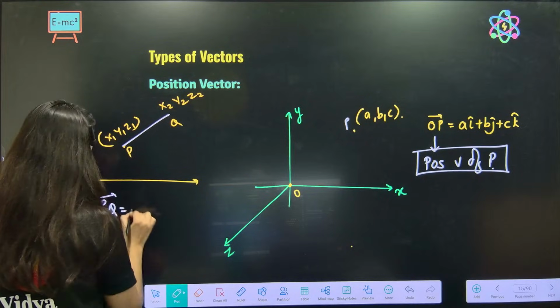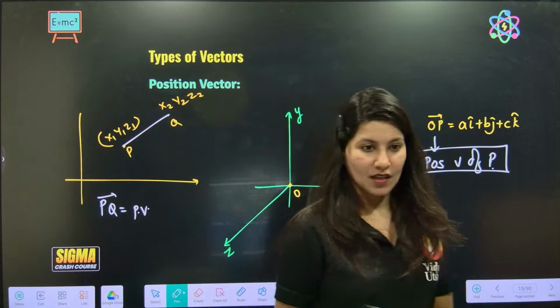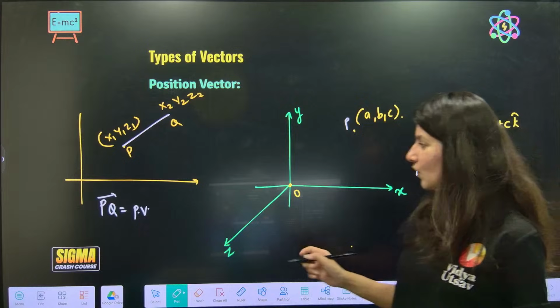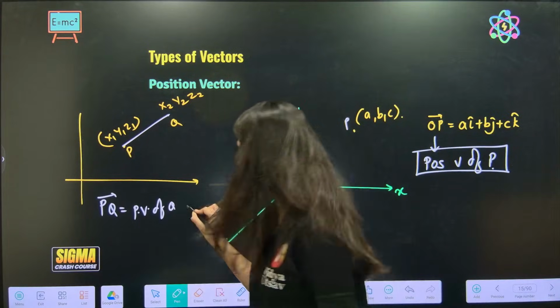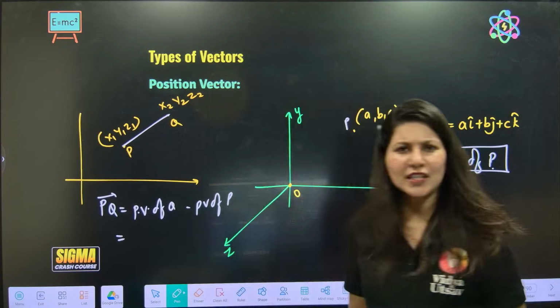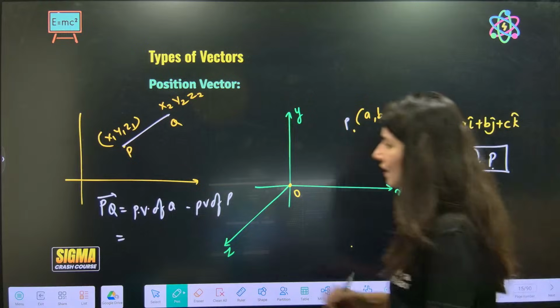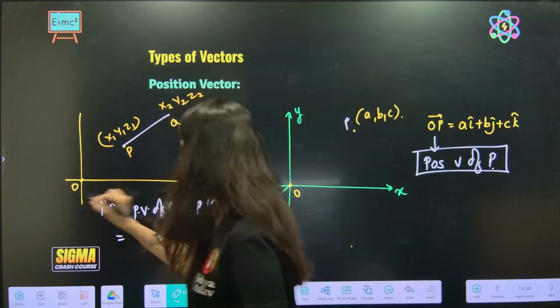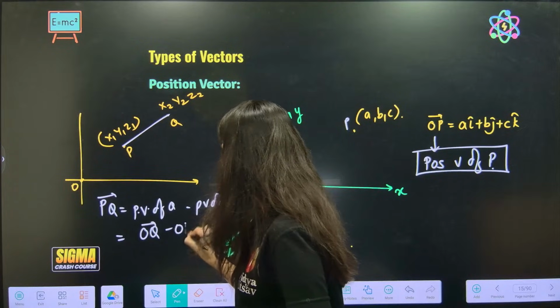So PQ vector is nothing but the position vector of Q minus the position vector of P. This is OQ minus OP.